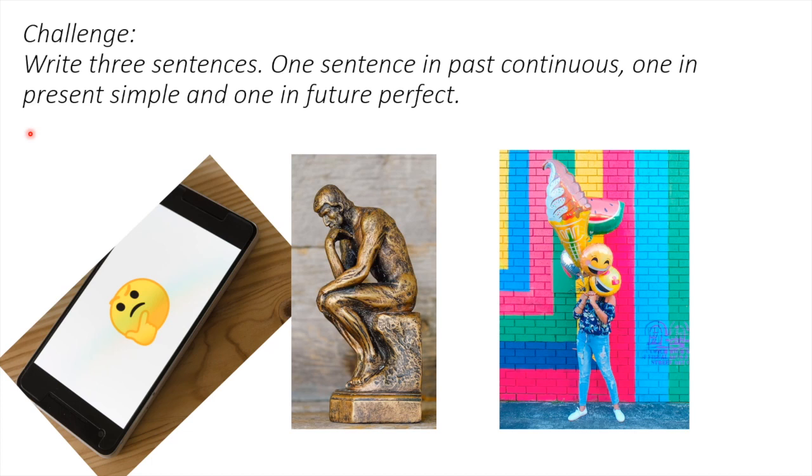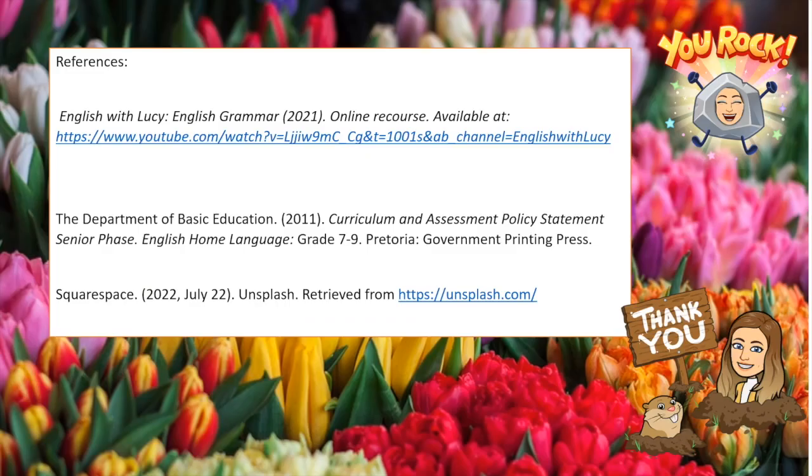Then for the future perfect, will have. So the word have has to be in there somewhere. So I will have taken the car by the time you are gone, or I will have mistook you for a criminal or something like that. Okay, but have is the operative word in that challenge. And I think that that draws a conclusion to our lesson.